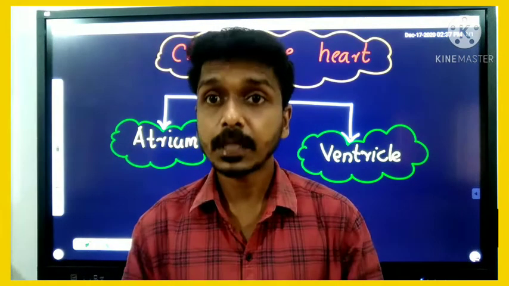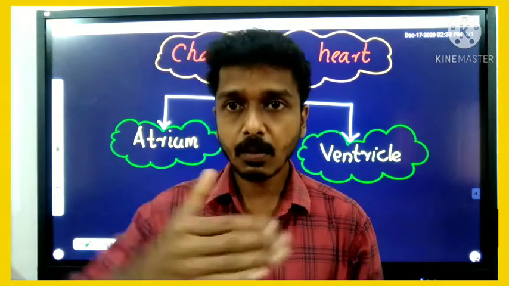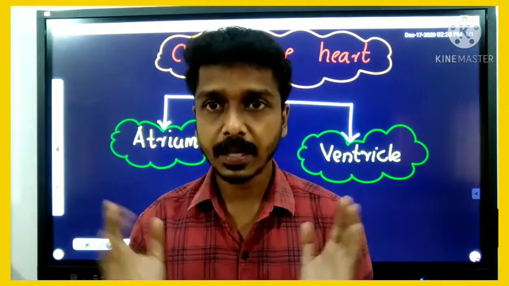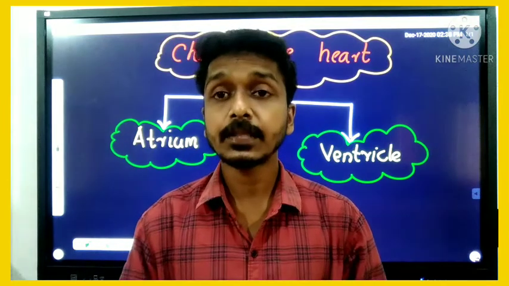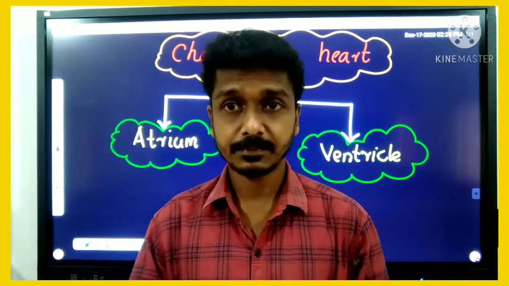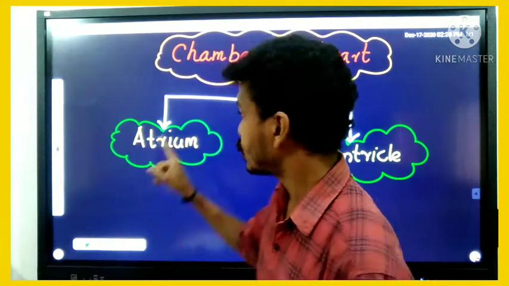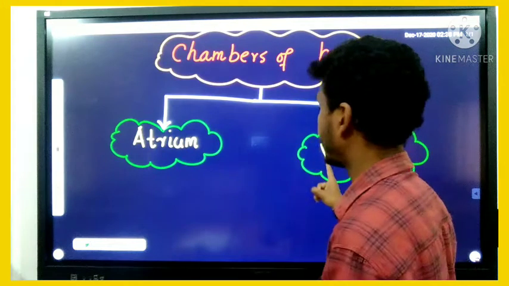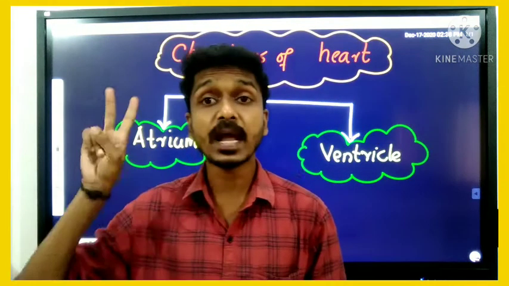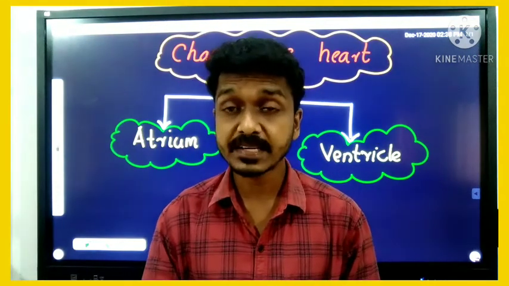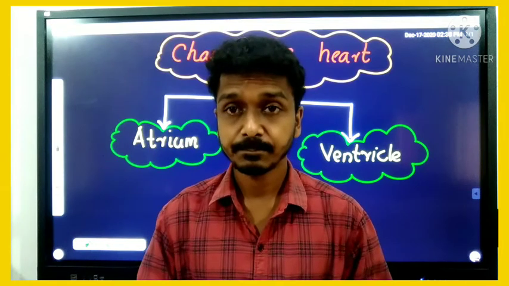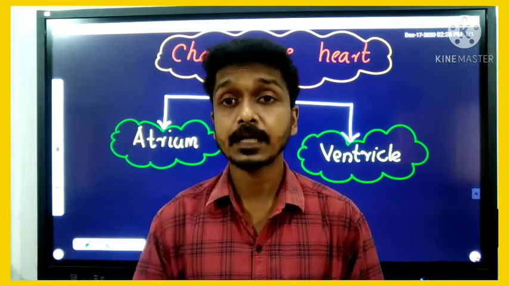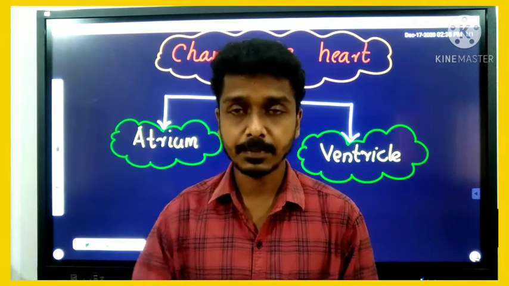In the case of reptiles, reptiles means crawling organisms, snake, crocodile. Reptiles have three chambers. We can see two atriums and one ventricle. That means reptiles have a three chambered heart.